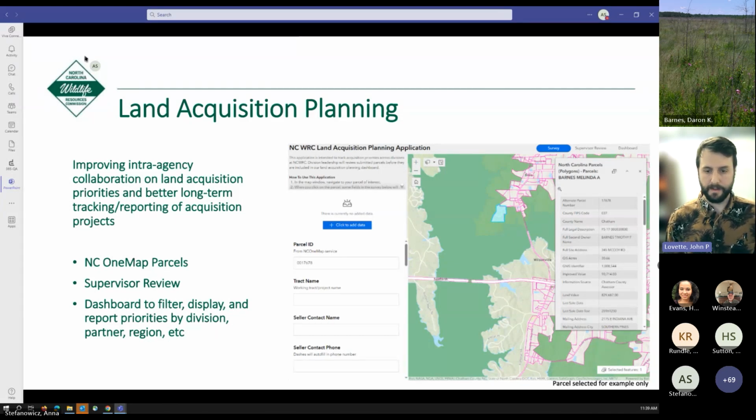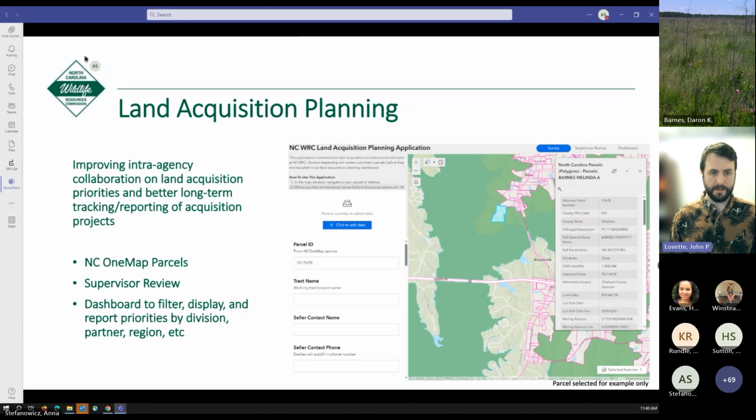And I've shared this with a couple different groups at smaller regional meetings over the past few months. But this has just been an effort to give staff more agency and ability to contribute these kind of priorities to our acquisition program. Staff can go in and select one of these parcels that maybe a private landowner has reached out and said, hey, we might be interested in selling to the agency.